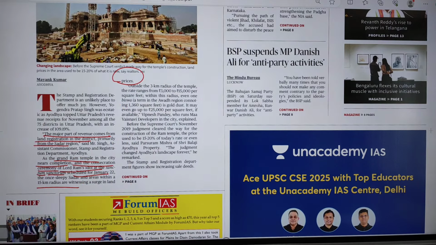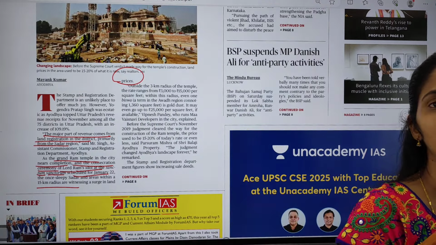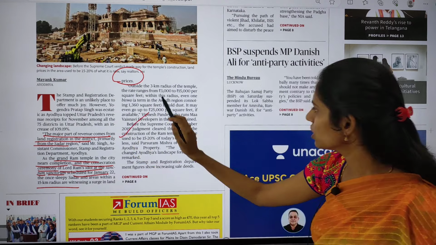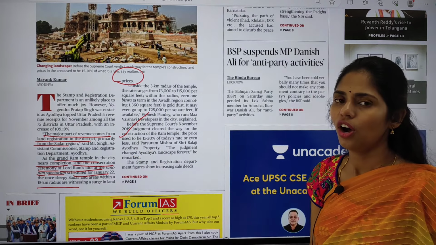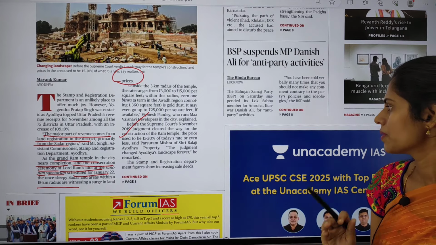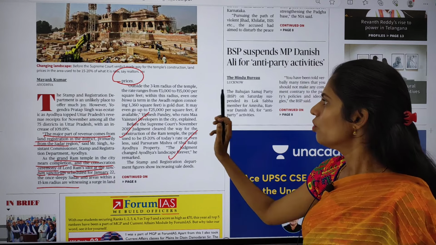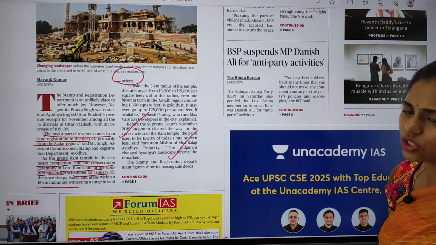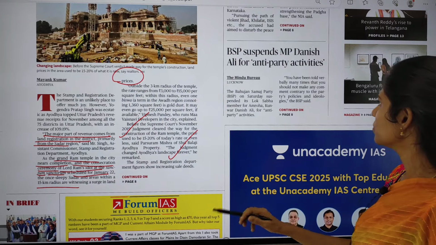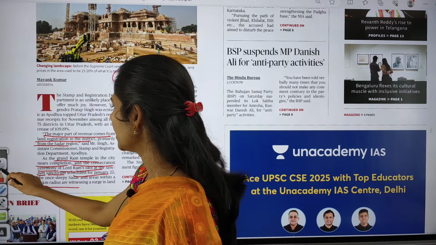If you are going for registration of your land, the registration cost will be based on the land price. Yes or no? Because of this increase in land prices, automatically the revenue for this department has also increased. Here you have to focus on what is this Ayodhya temple judgment given by the Supreme Court, or Ayodhya verdict. This is very important from our UPSC point of view, and it is also like general knowledge.